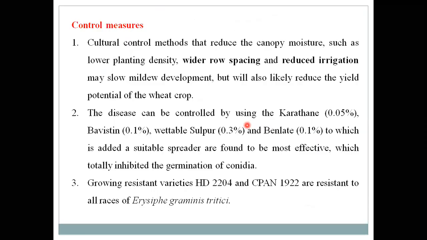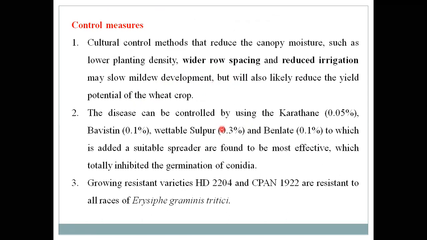Then control measures: wider row spacing, then reduce the irrigations. These two cultural practices are mainly adopted by farmers to avoid powdery mildew infection on wheat plants. Then collect and destroy the infected plant parts seen in the fields, so as to control the primary source of infection.